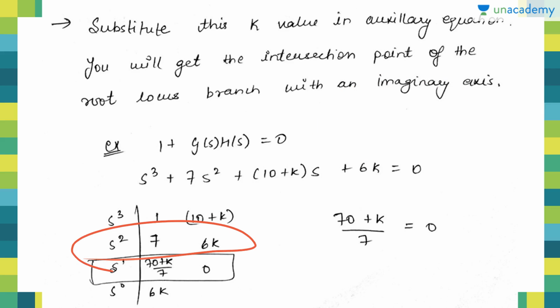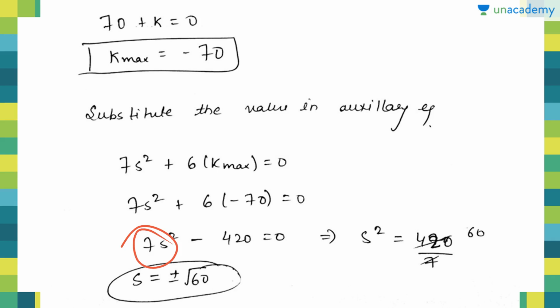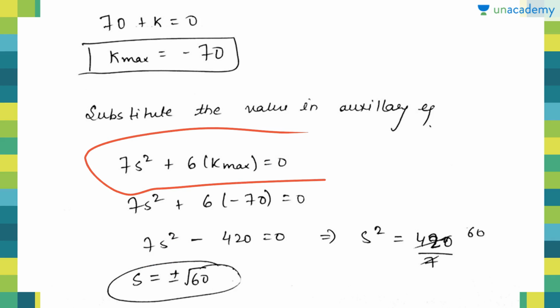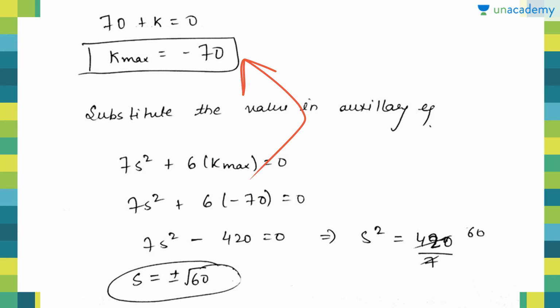So 7s square plus 6k, and we'll replace this k from here. So 7s square plus 6 into minus 70, we get s square is equal to 60. So s is equal to plus minus under root 60. So this is the value obtained for s.